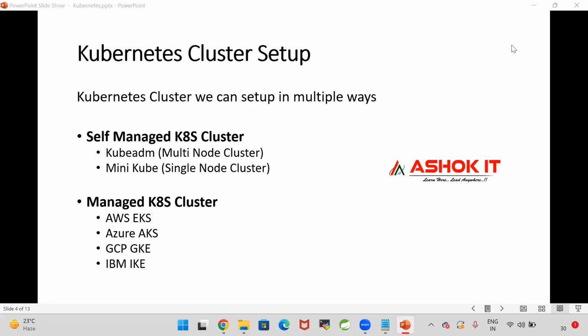What is the self-managed Kubernetes cluster? Creating our own cluster. That means take a Linux machine and install all the required software to run Kubernetes. That is called self-managed. In self-managed, again, two things. One is Minikube, another one is Kubedium. What is the difference between Minikube and Kubedium?